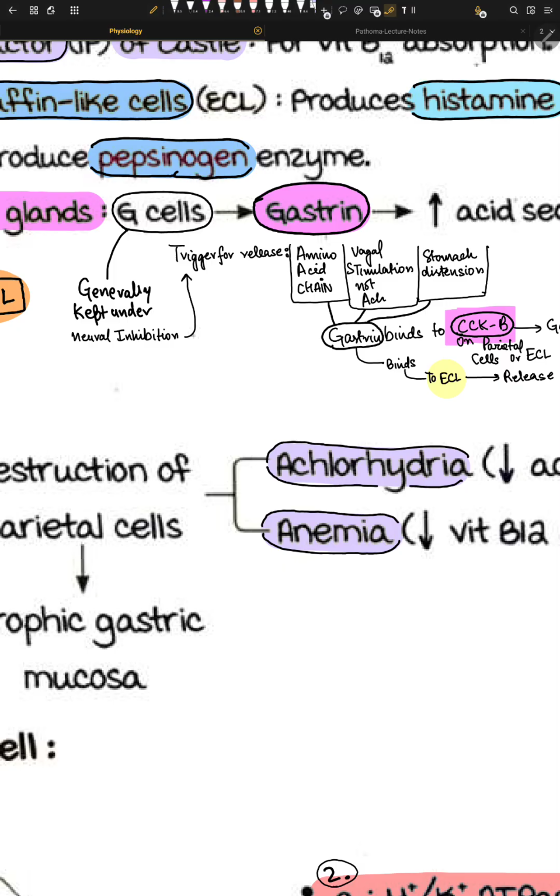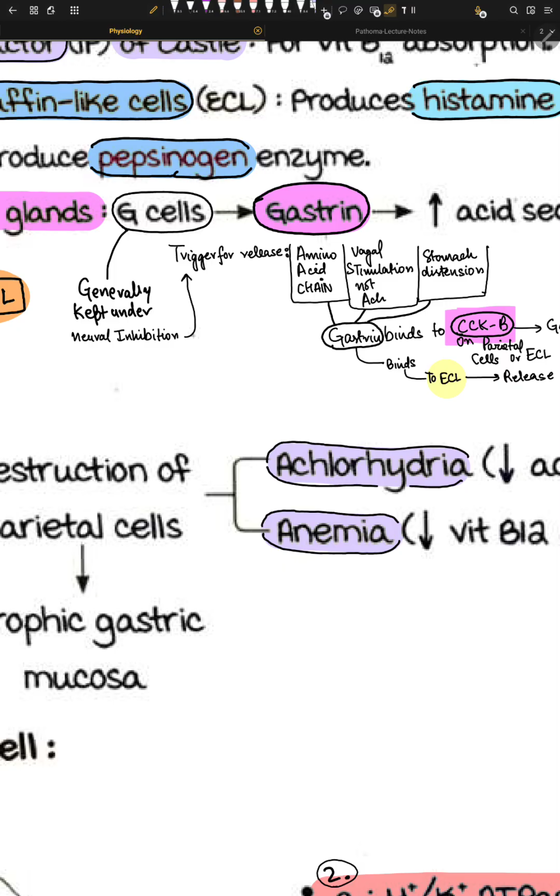Acetylcholine is a neuroexcitator. It's a neurotransmitter that excites. And this acetylcholine acts on something called enteric neurons, the neurons that are present in the enteric plexus.